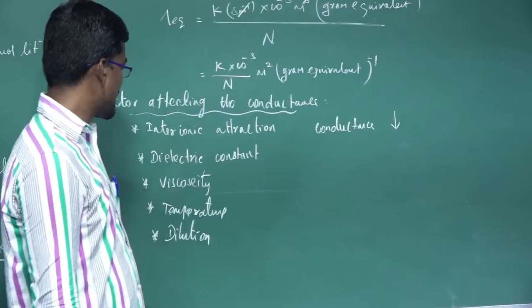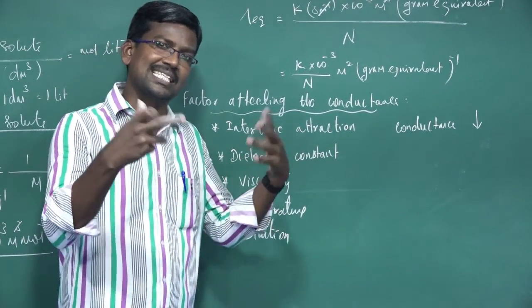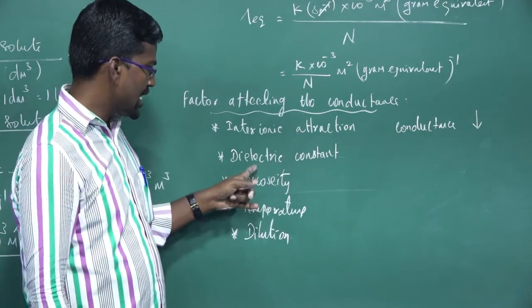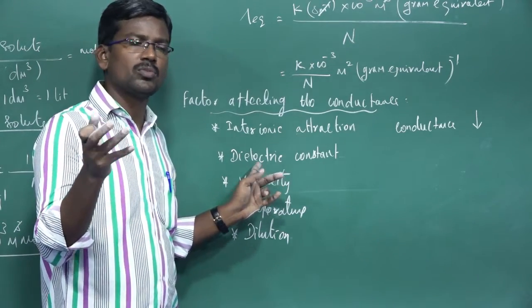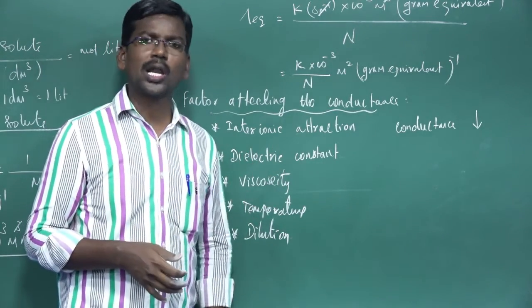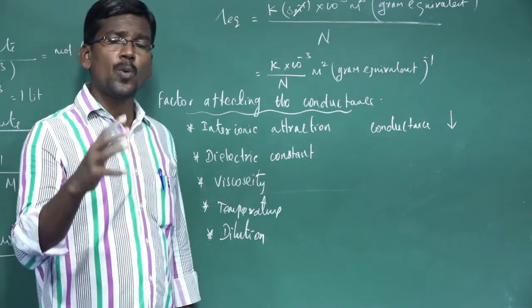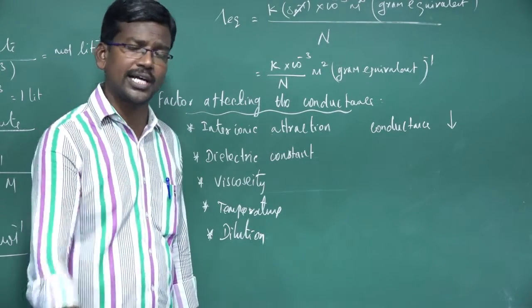If the inter-ionic attraction between the oppositely charged particles increases, conductance decreases. Next one, a solvent showing a high dielectric constant. Polar substances have a higher dielectric constant, so polar substances are easily dissociated to produce constituent ions.